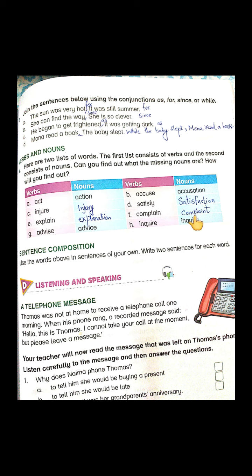Students, do always remember that verbs can always be further transformed into verb forms. Like we can say act, acted, acted, right? Injure, injured, injured. Got it? Explain, explained, explained. Advise, advised, advised. Complain, complained, complained. This way, right? Just keep it in your mind. This is just a clue. So this is all about it. You are also going to write this exercise in your books as I have written.